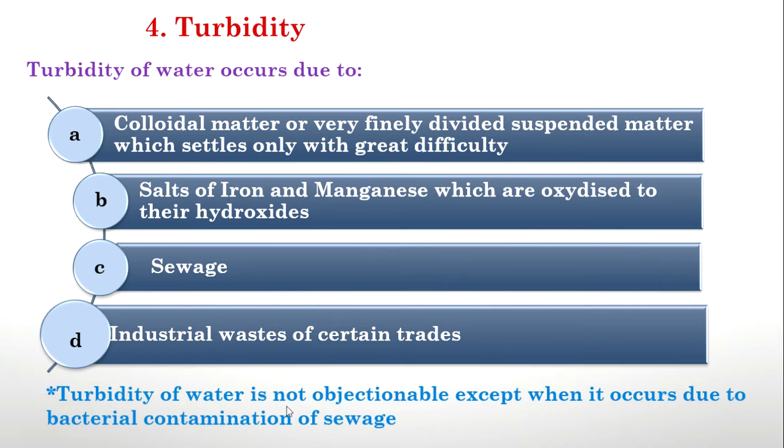So, turbidity of water is not objectionable except when it occurs due to bacterial contamination or sewage. Of course, just like color, turbidity is not a very high or detrimental health issue. But if it is caused by some toxic chemicals or bacterial contamination, then of course it is objectionable.